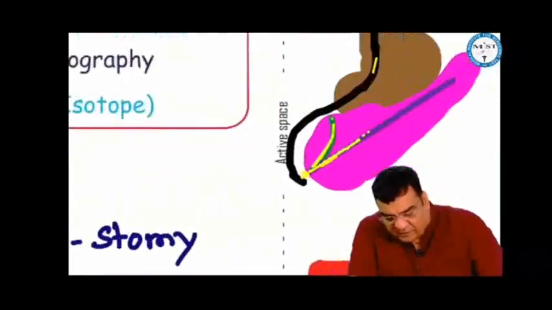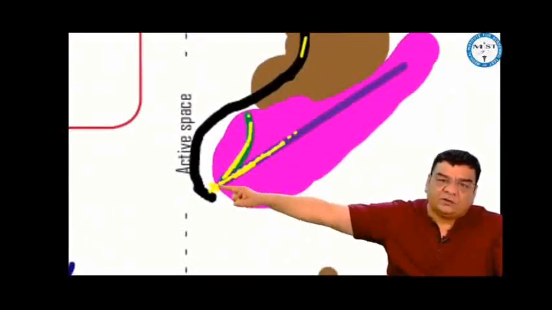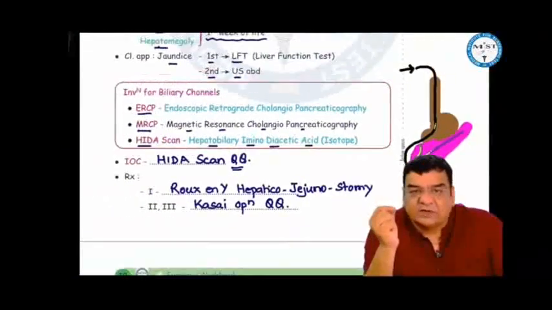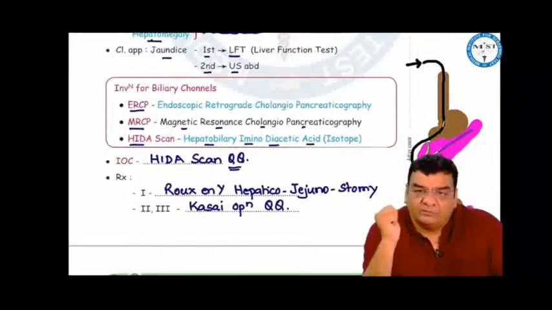ERCP cannot be done because whether it is type 1, type 2 or type 3, the common bile duct is absent, so we cannot push the contrast. So the only investigation left with us is a HIDA scan to see these biliary channels. That is why the investigation of choice for biliary atresia is HIDA scan.